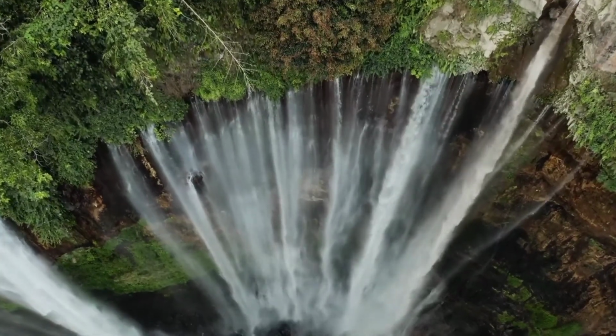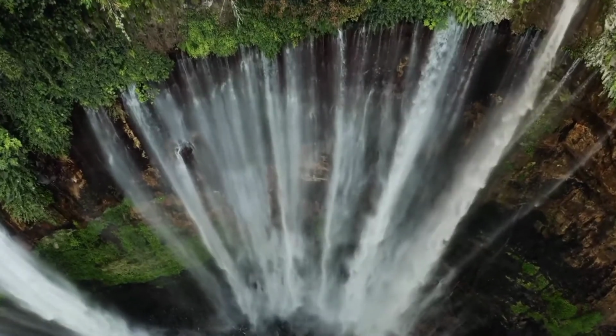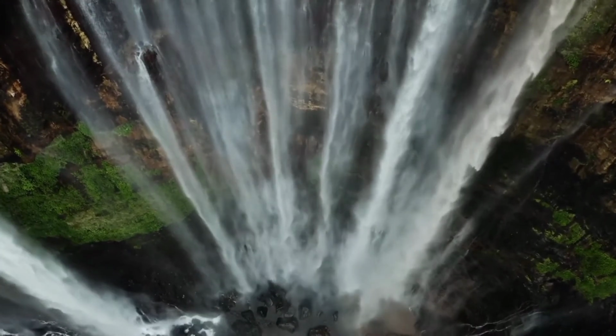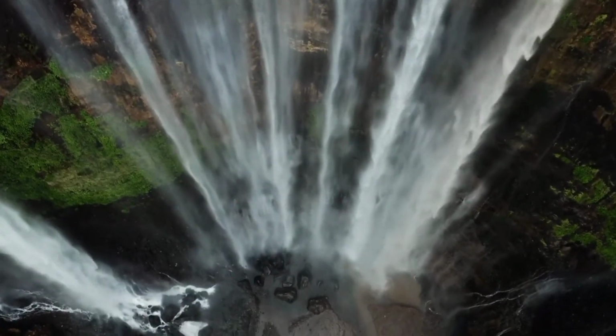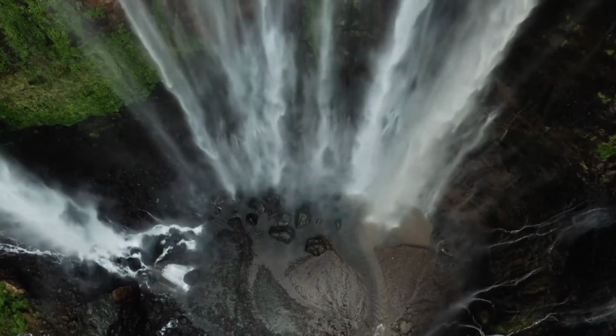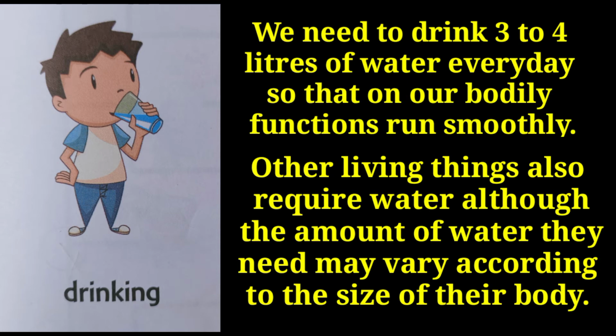Children, what do you see in this picture? Yes, it is water. Water is very important for us. All living things need water. It is almost impossible for us to spend even a single day without water. Children, do you know we need to drink 3 to 4 liters of water every day so that all our bodily functions run smoothly. Other living things also require water, although the amount of water they need may vary according to the size of their body.